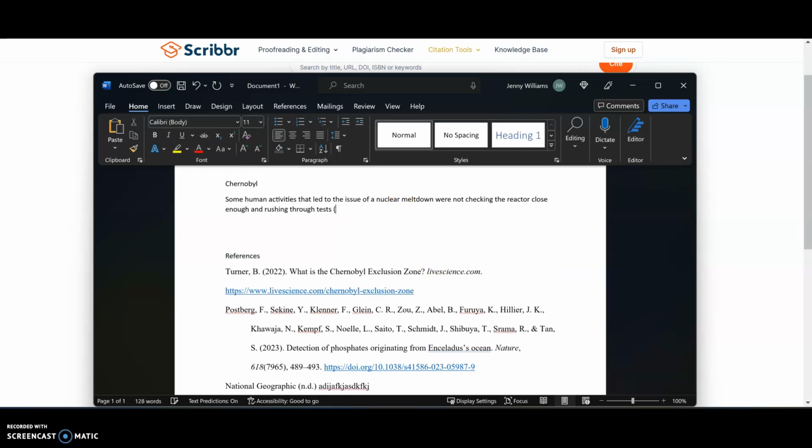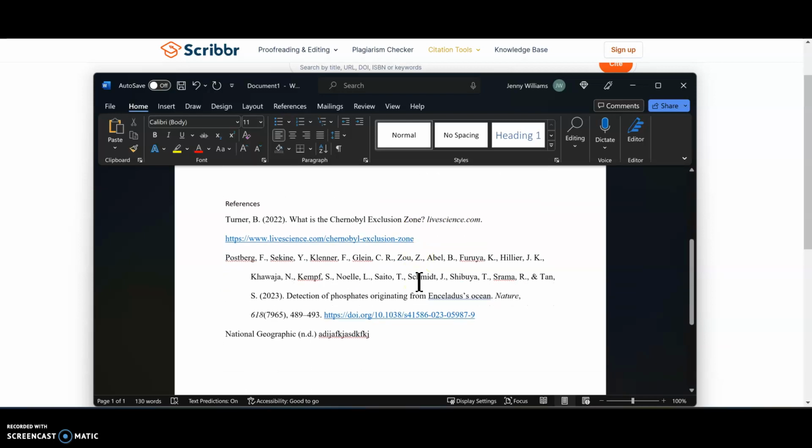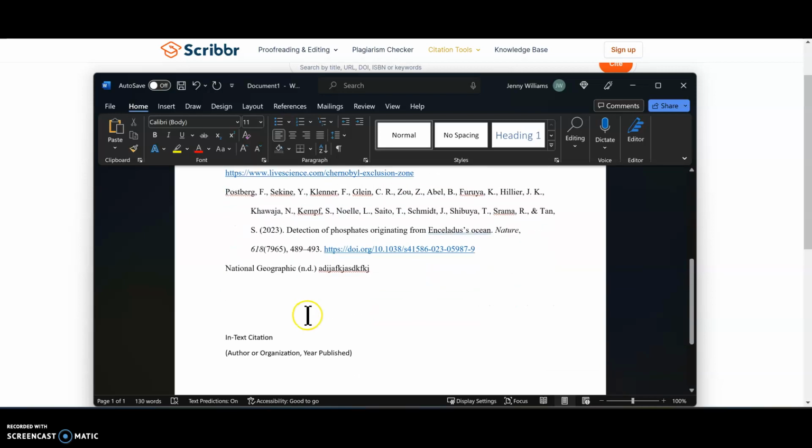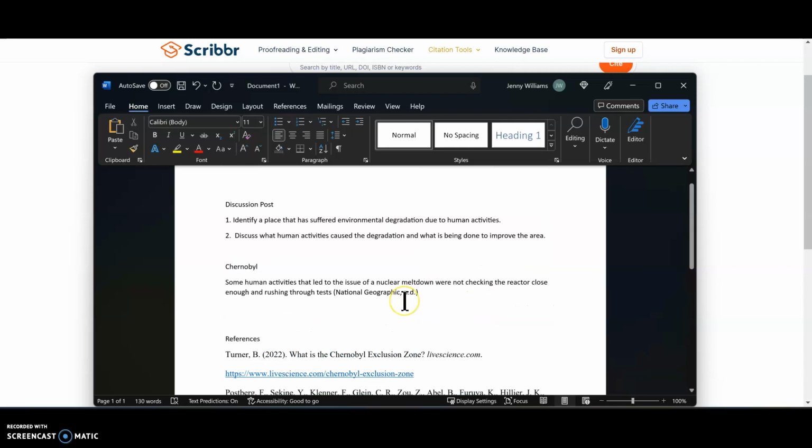A lot of students will end up putting the organization, and then they just stop because they're like, well, there's no date. No, you need to make sure that you just put n.d., and that would be your in-text citation. Okay, so that is how you complete that for any kind of discussion post, any kind of essay that you're writing. SCRIBBR makes it really, really easy to do.